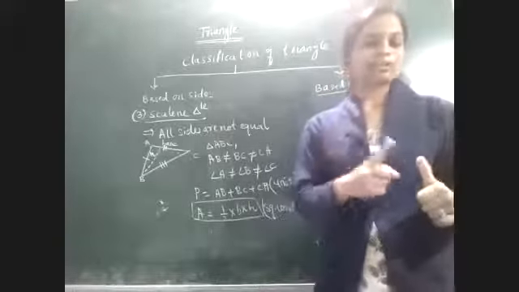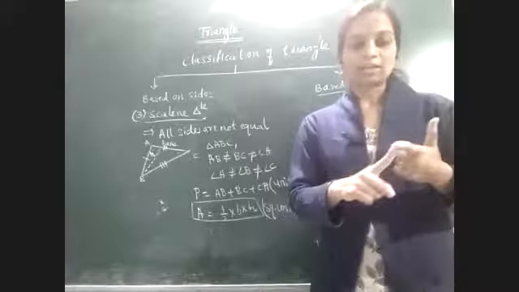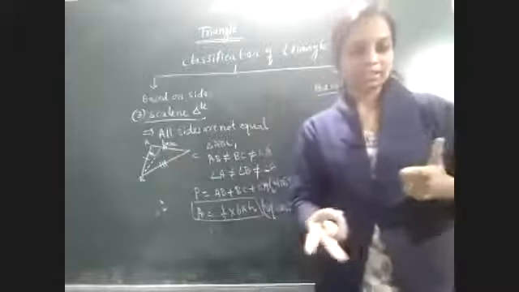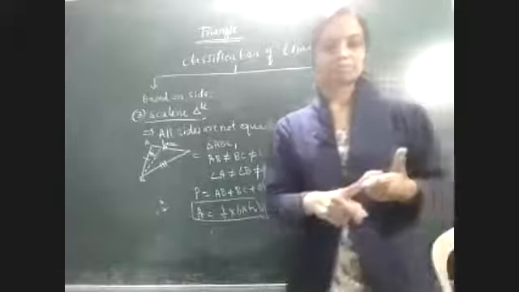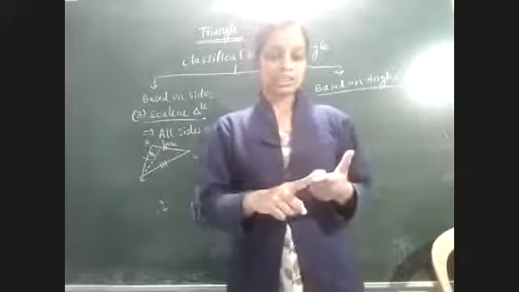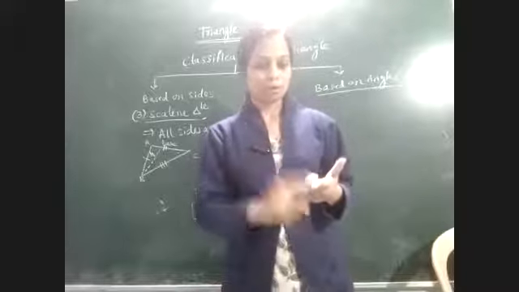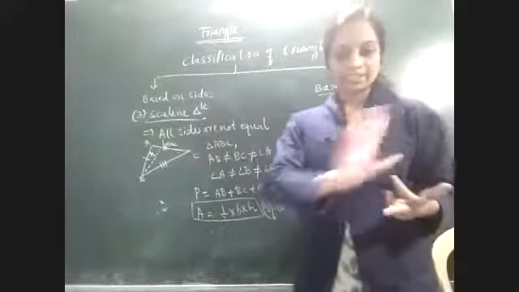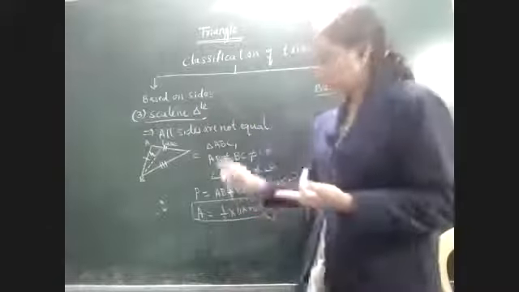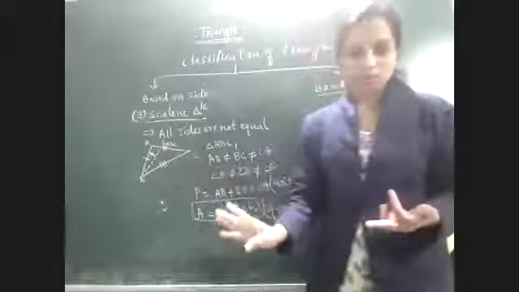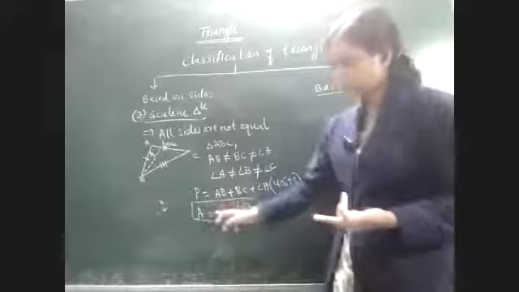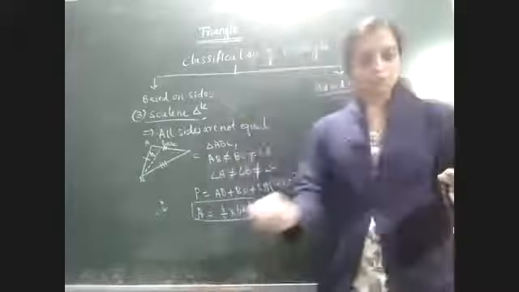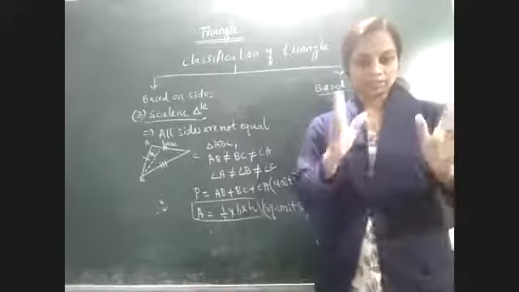Isosceles triangle means any two sides are equal and any two angles are equal. The third one is the scalene triangle. All sides are unequal here, and all the angles are also unequal. So this is the perimeter and area of the scalene triangle. Understood now? These are the three types of triangles.